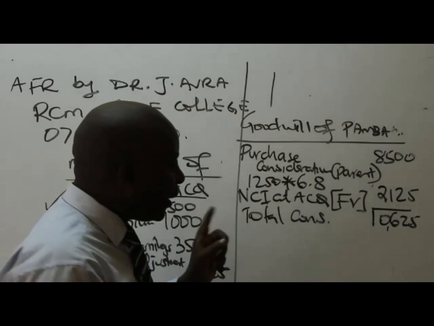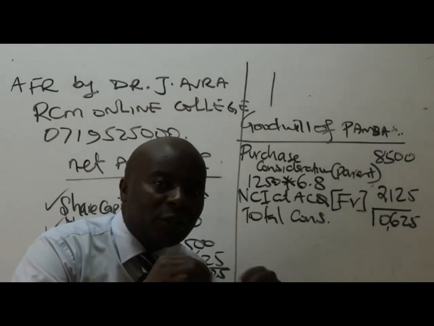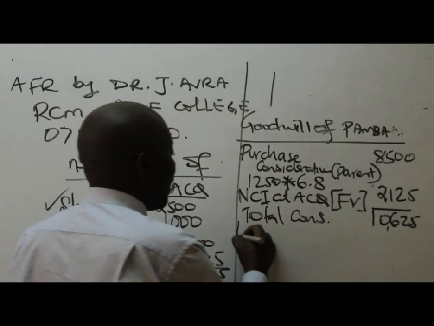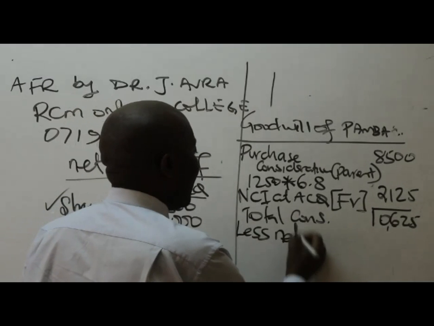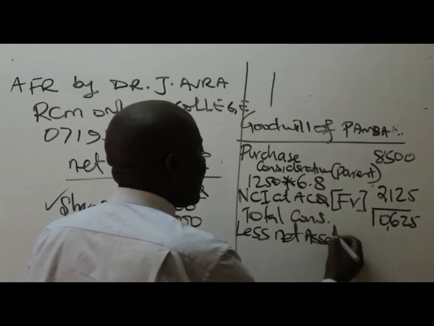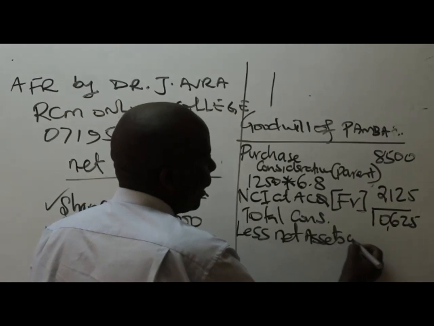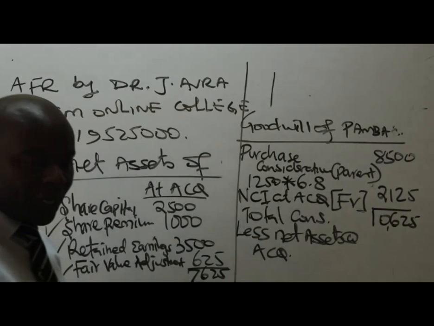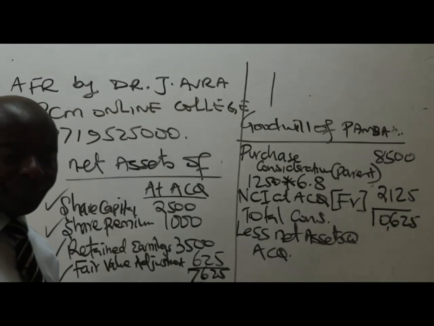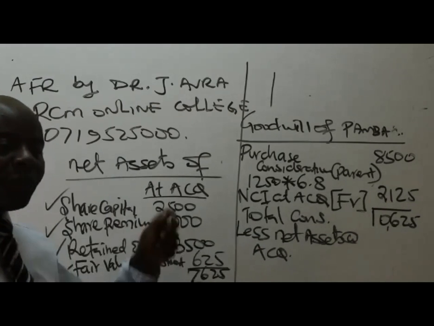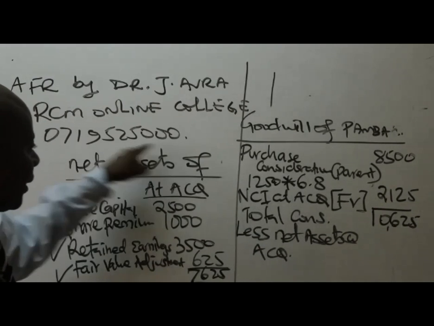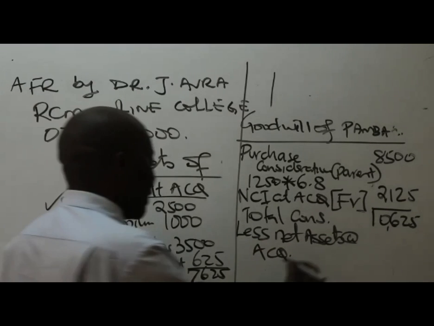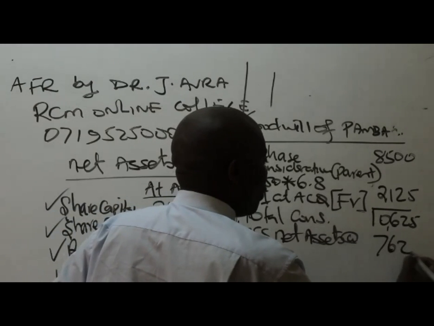Great. So then we'll compare these with what? We'll compare these with the net assets that were acquired. So come here and less the net assets of the subsidiary at acquisition. Net assets of Pamba, the subsidiary, at acquisition, were worth 76.25.